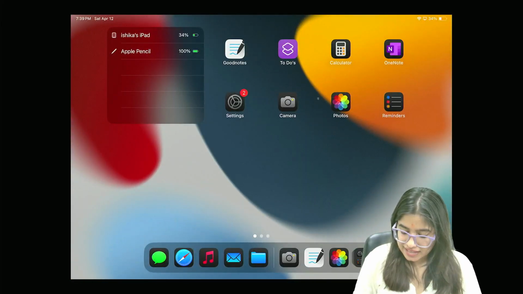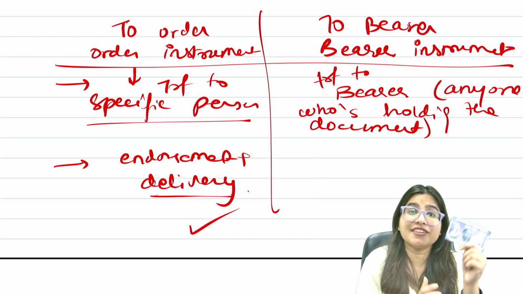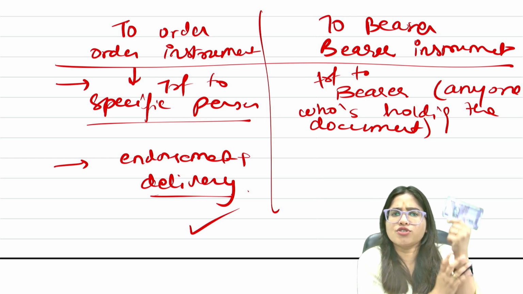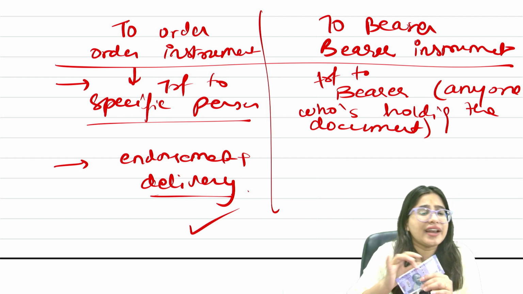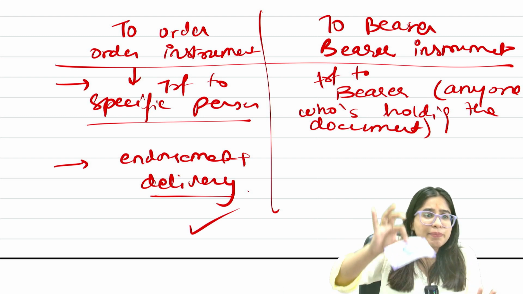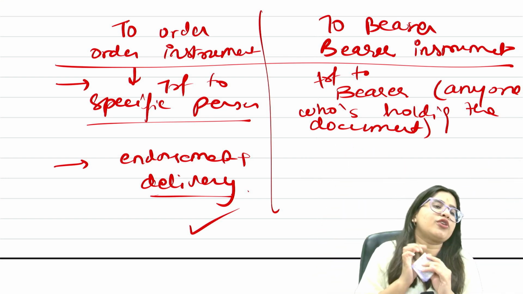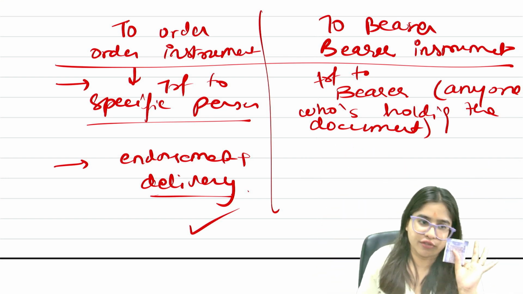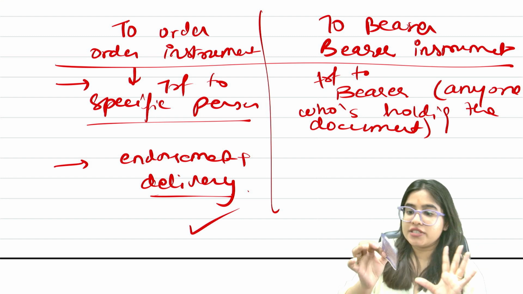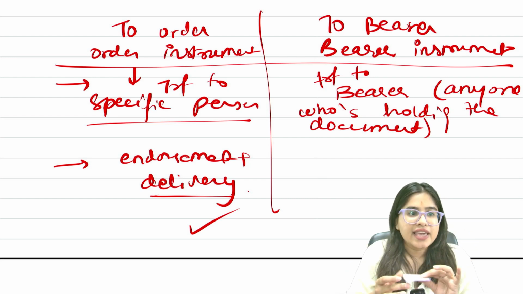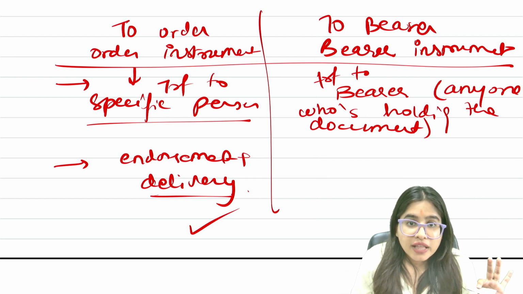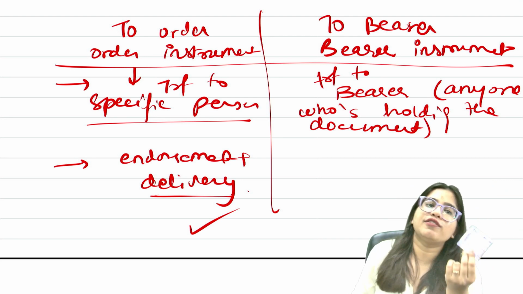This means that this is a bearer document. Bearer document means you don't need to mention anyone's name here. This currency note belongs to Ishika ma'am? No, no name is written here. The person who's holding this document is the owner of this. Who is the owner of this 100 rupees? I am holding it, so I am the owner. Let's say I gave this 100 rupees to Manjunath, then Manjunath will become the owner.